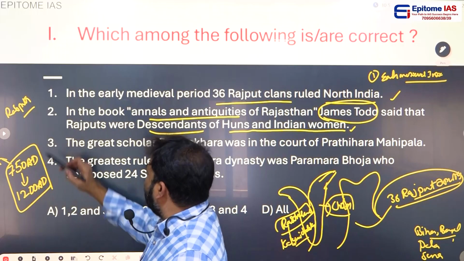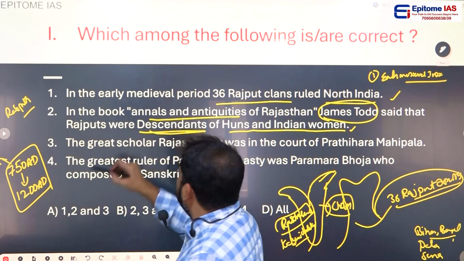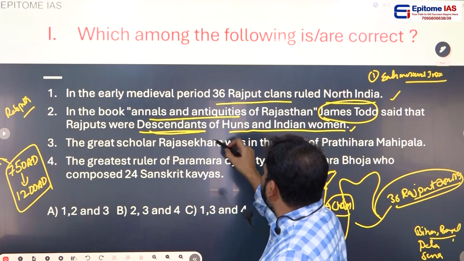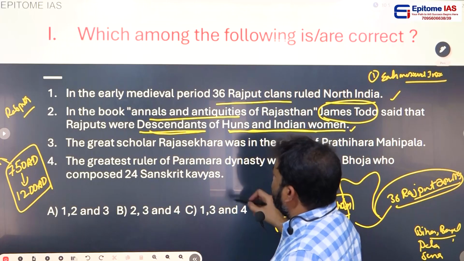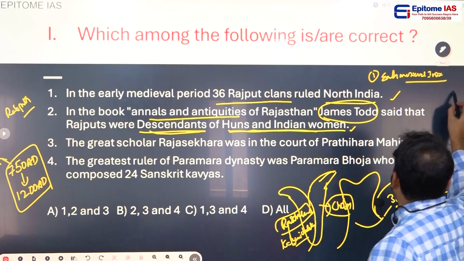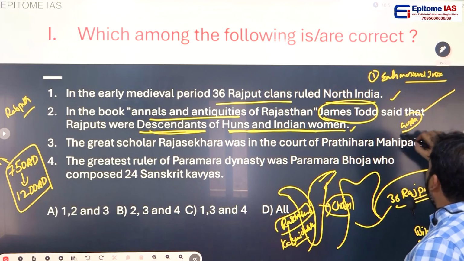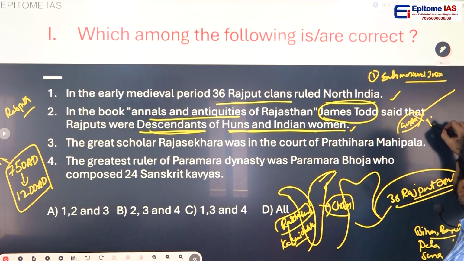The Rajputs were the descendants, the children, of Huns and Indian women. You know very well, the Huns invaded India in the time of the Guptas. Finally, the Guptas were ended because of the Huns who came from Central Asia.